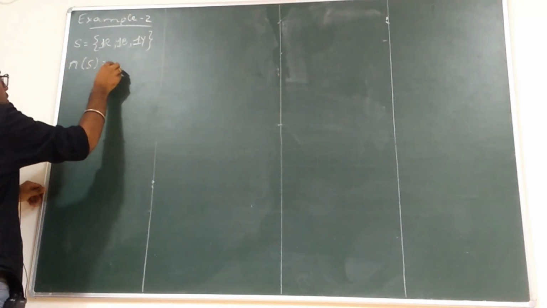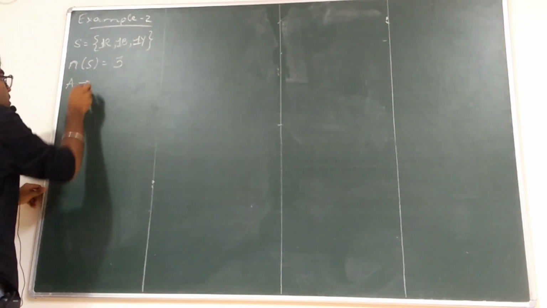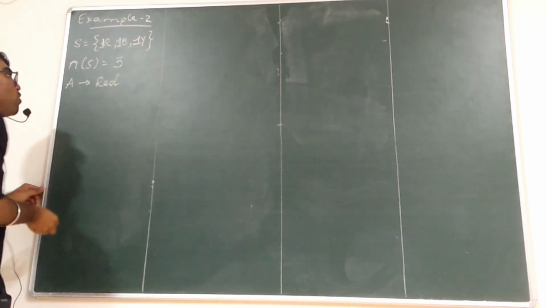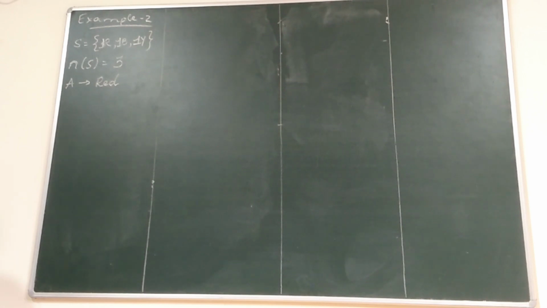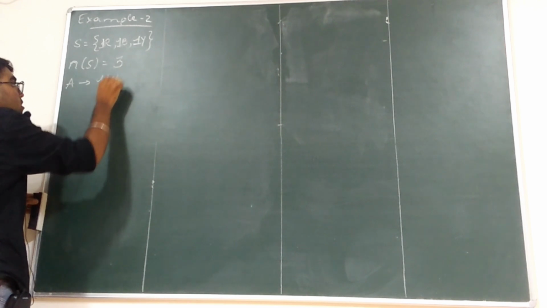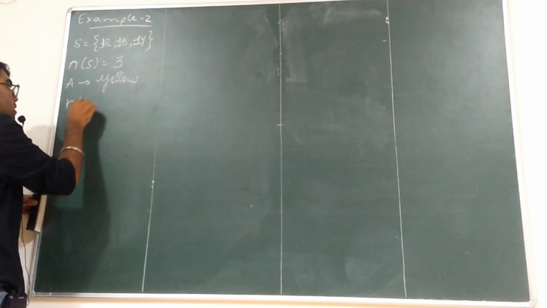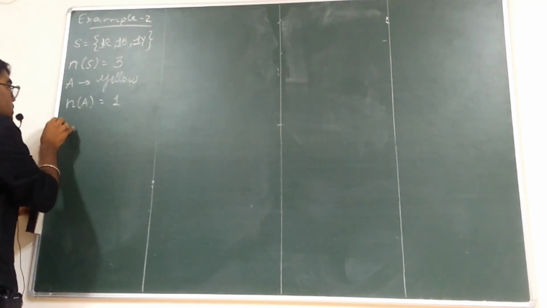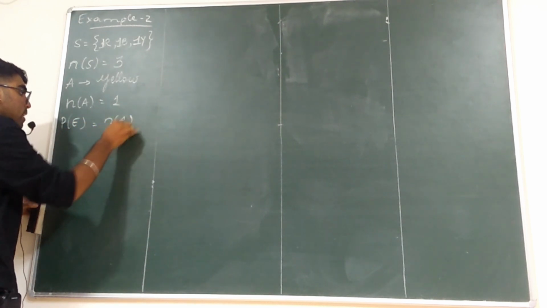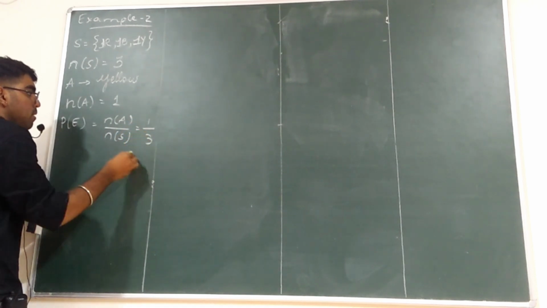N of S is equal to 3. I will take A to be yellow. N of A will be 1. So P of the event will be N of A divided by N of S, which is equal to 1 by 3. Clear?